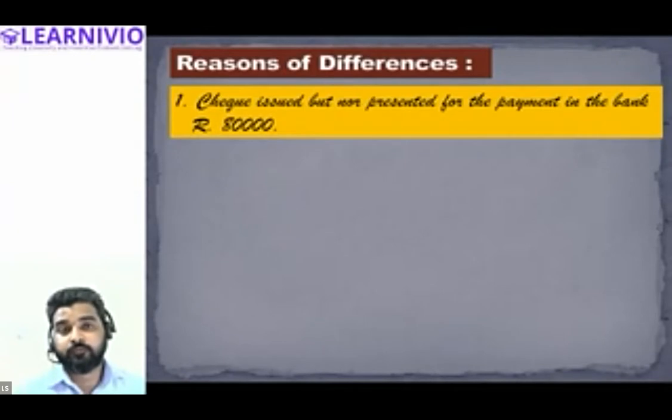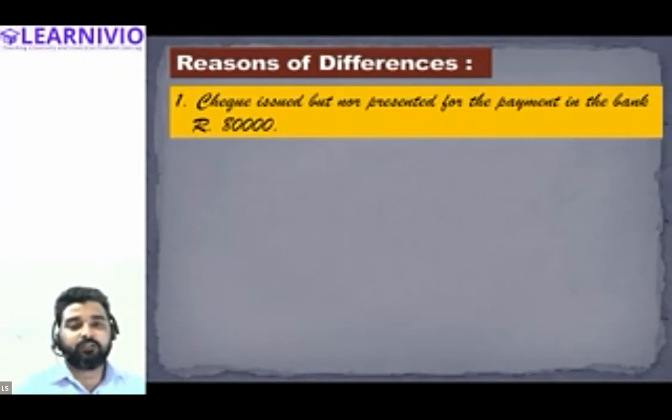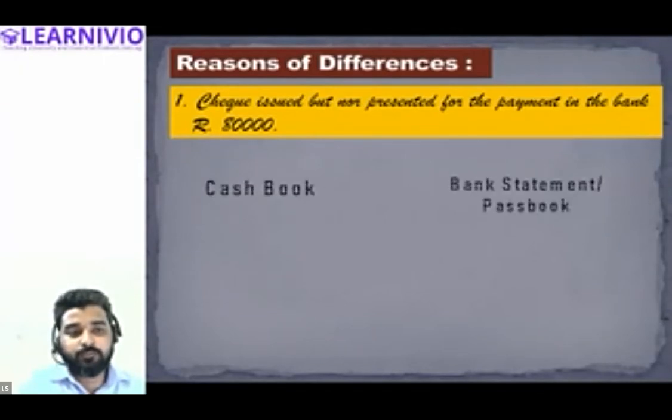Does our accountant have this information? Our accountant has already recorded this in the cash book, yes, sir. But the person who is maintaining the bank statement, does he have information regarding this transaction? No, sir. So how is this going to affect the cash book and the bank statement? We will be talking about this only.